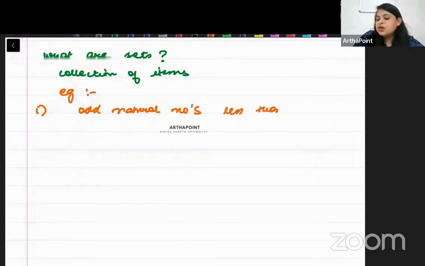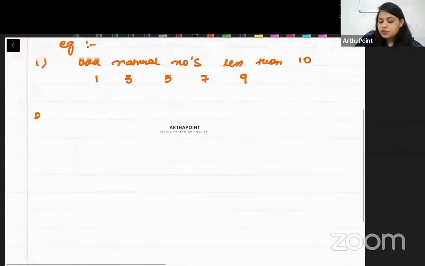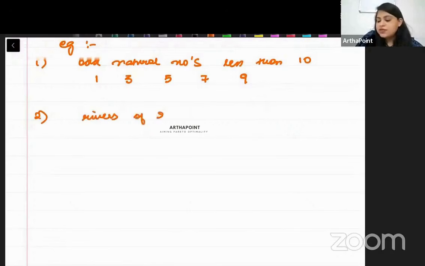This became a set, right? What are the odd natural numbers less than 10? 1, 3, 5, 7, 9. So these odd natural numbers less than 10 are a set. Let me take another example: a collection of rivers of India. Can you name some rivers? Ganga, Yamuna, Brahmaputra.